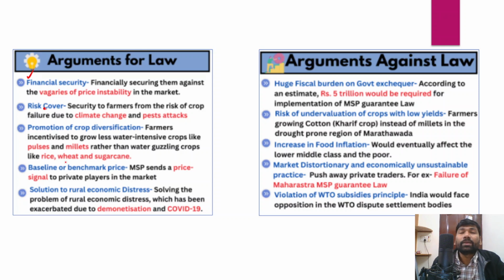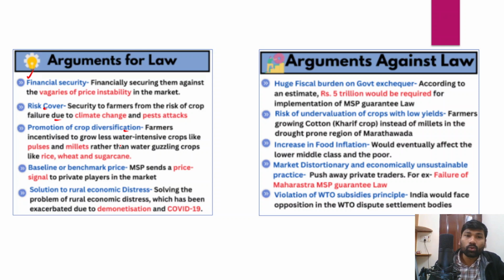And apart from that, legal MSP would be a cover for the farmers, right? In case of a crop failure due to climate change or pest attack, to some extent it would be covered, and it will also promote crop diversification as well. Legalized MSP ensures that farmers can focus on diverse crops, and crop diversification is very beneficial for the soil health. It is also beneficial for the ecosystem as well. So therefore, legalized MSP can encourage farmers to cultivate different crops, and it will also lead to crop diversification.